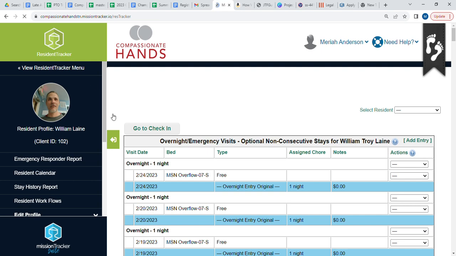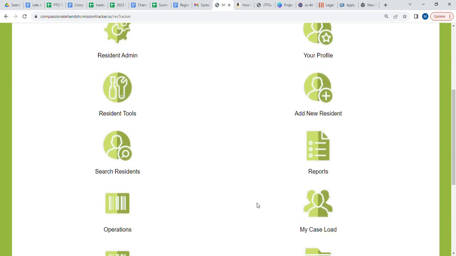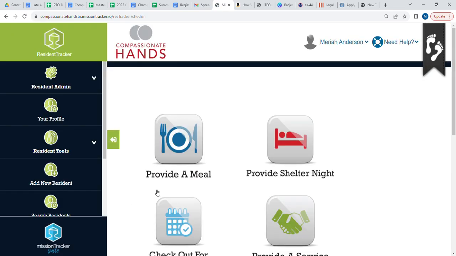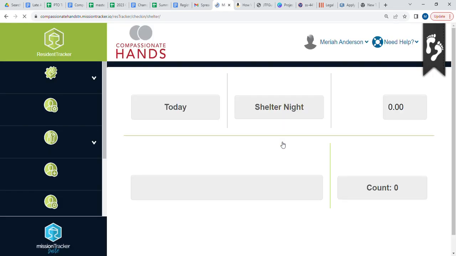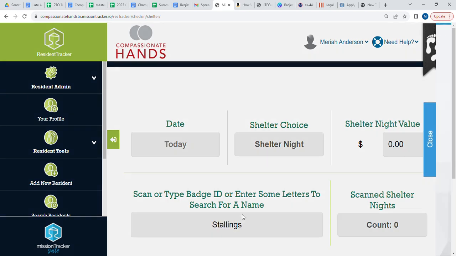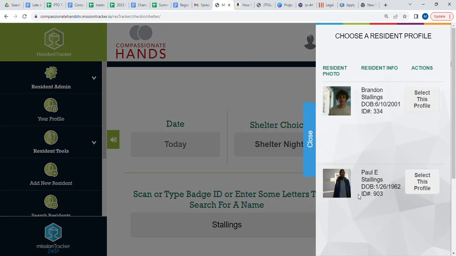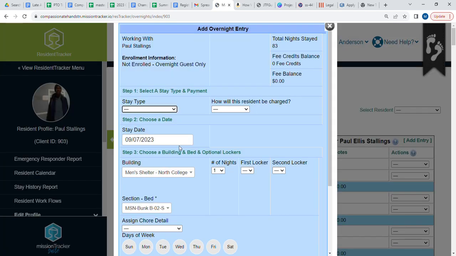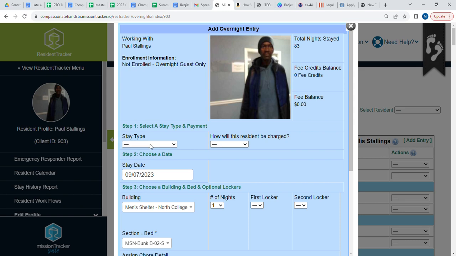So going back to our Mission Tracker page, we will simply add that individual to our late list by going back to our check-in page, selecting Provide an Overnight Shelter, adding the first name on our list. Let's do Mr. Stallings. There's Paul. He'll be showing up later this evening. We would add him in by selecting his stay type, which is free. He will not be charged.